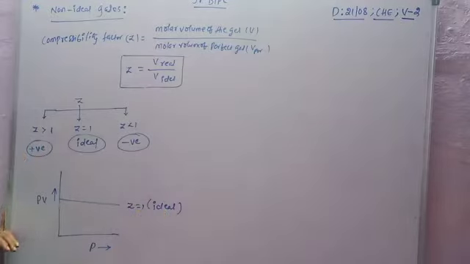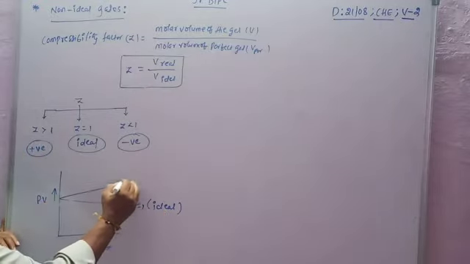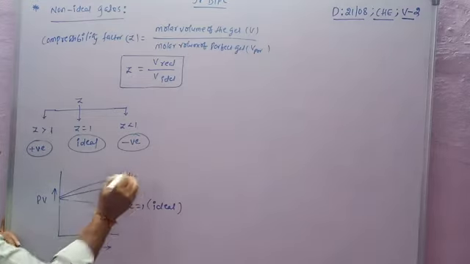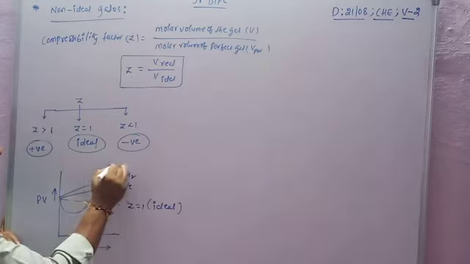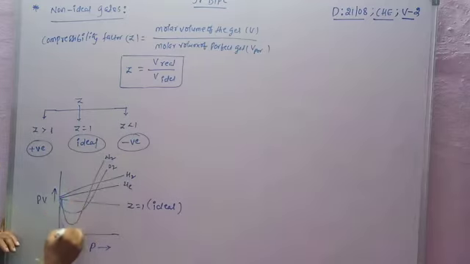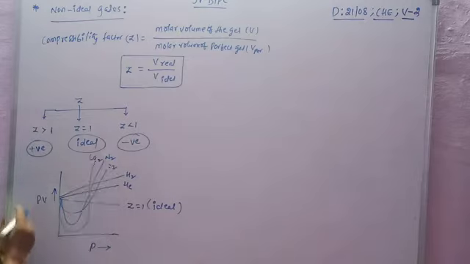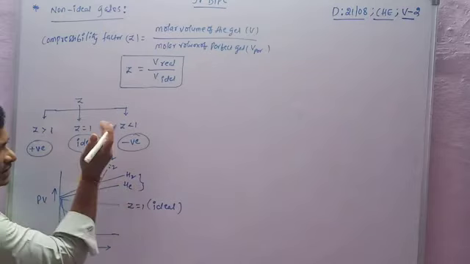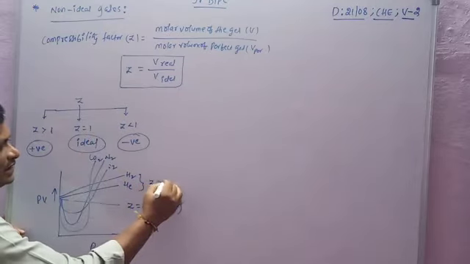For example, these are He, H2, O2, N2, CO2, etc. The gases which show positive deviation are hydrogen and helium, because their Z is greater than 1.